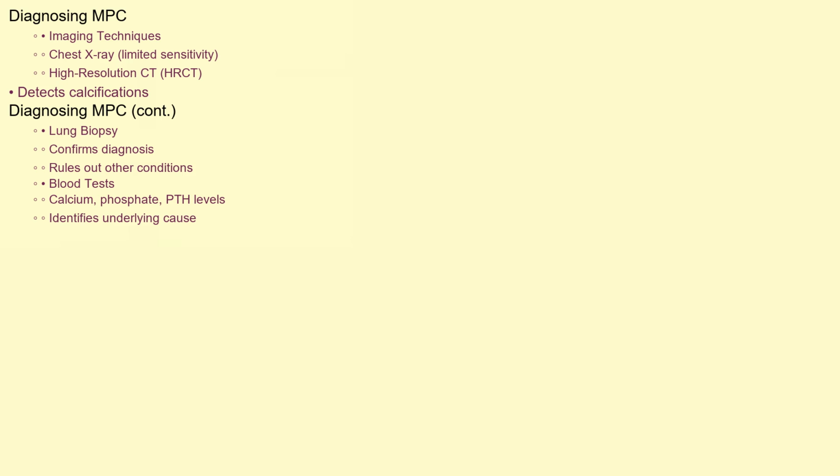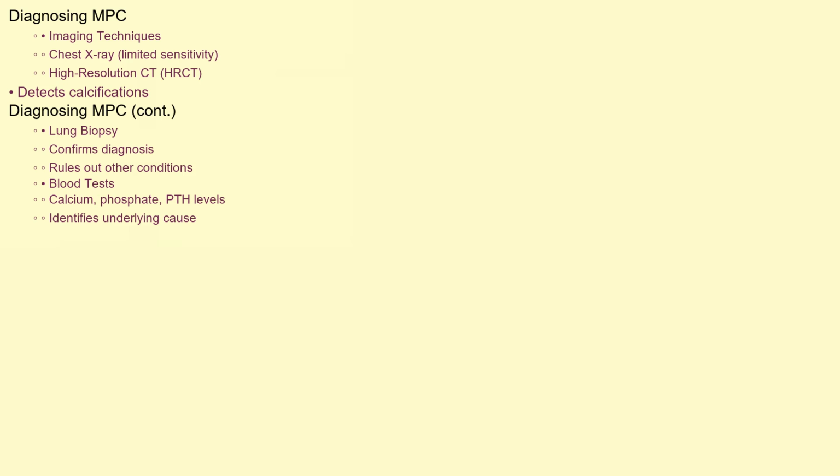The signs and symptoms of MPC can be quite variable, and in the early stages, many individuals experience no symptoms at all. As the calcification progresses, symptoms may begin to emerge. These can include shortness of breath, particularly with exertion, a persistent cough, chest pain or discomfort, and in more severe cases, even hemoptysis, which is coughing up blood. It's important to remember that these symptoms are not specific to MPC and can be caused by other lung conditions, making diagnosis a challenge. However, in the context of known risk factors like kidney disease or hyperparathyroidism, these symptoms should raise suspicion for MPC.